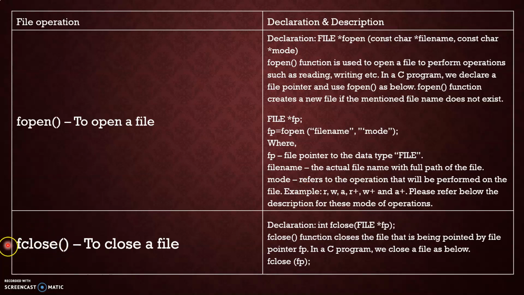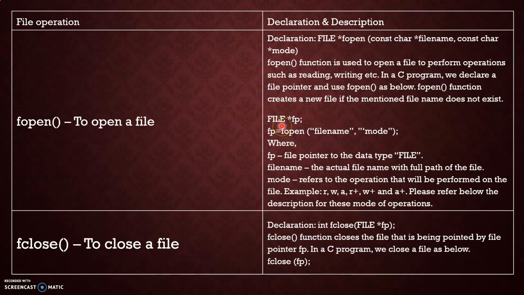Now after that I have given fclose. When you open a file, you have to close it. This is a must, otherwise it is an error. So we close the file using fclose. These are all functions, hence we give parentheses. Again the same process, FILE *fp, int fclose(FILE *fp). I'll give an example later. Just remember fclose(fp).